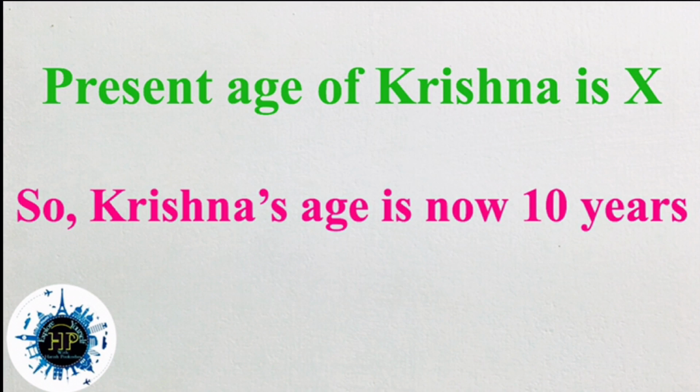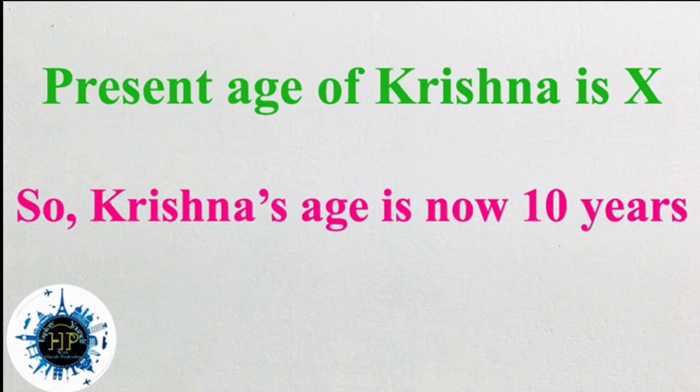So we can check: after 15 years, what will be the age of Krishna? After 15 years he will be 25. We can minus 5 from the present age, then we will get 5. His age was 5, and 5 becomes 5 times, it will become 25 after 15 years. So the answer is correct.